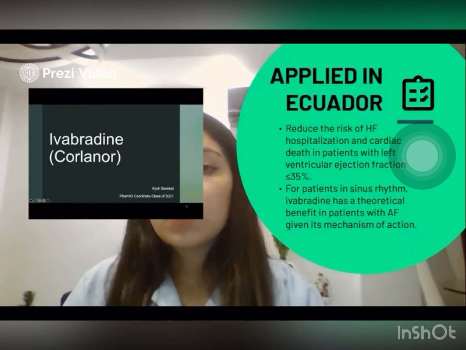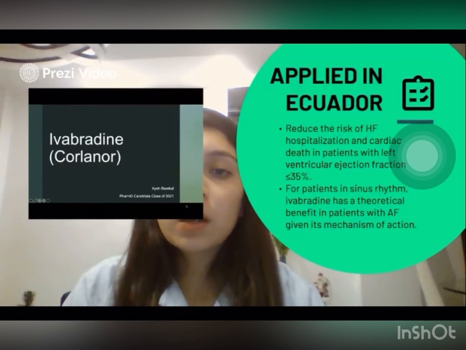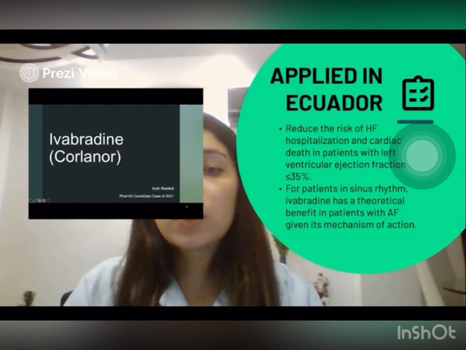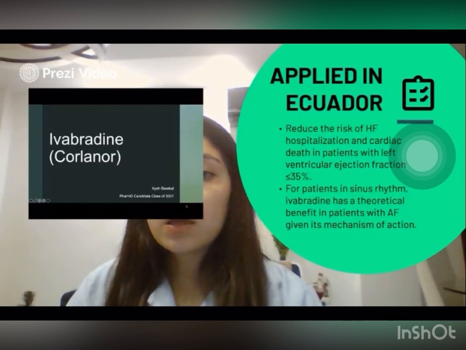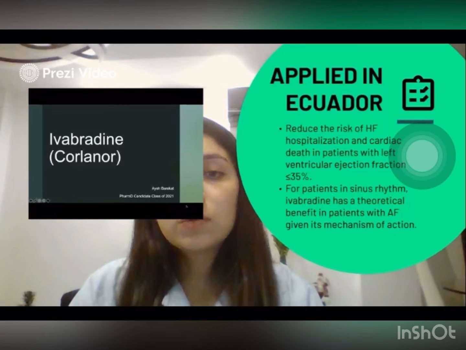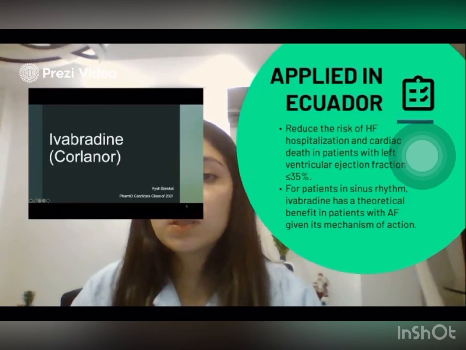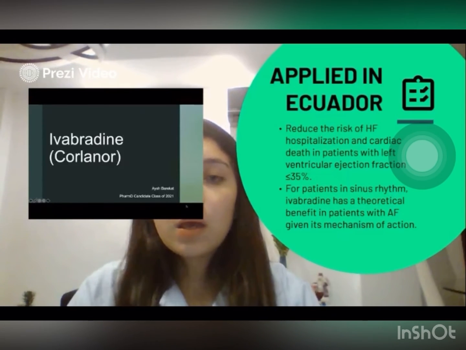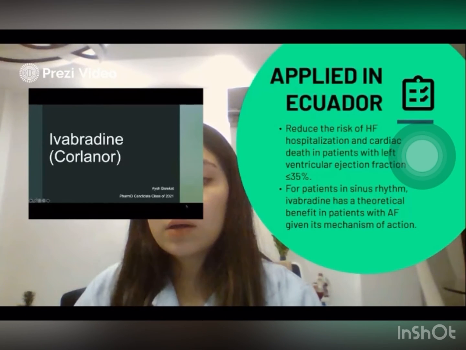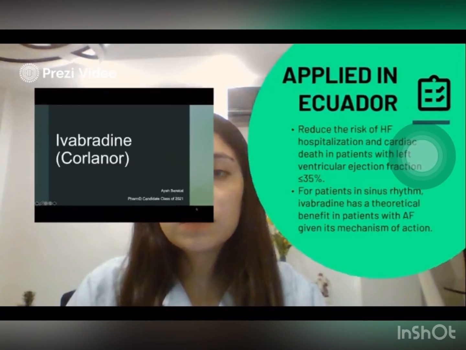About applications, it reduces the risk of HF hospitalization and cardiac death in patients with left ventricular ejection fraction less than or equal to 35%. For patients in sinus rhythm, ivabradine has a theoretical benefit in patients with AF, given its mechanism of action. And I continue with the video about this.